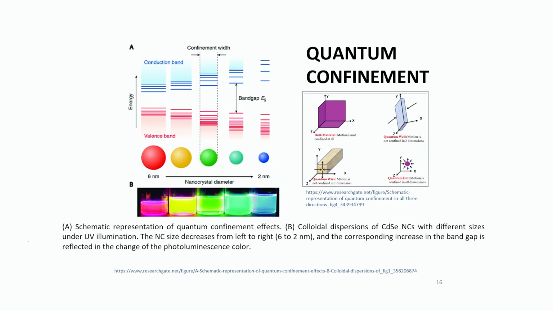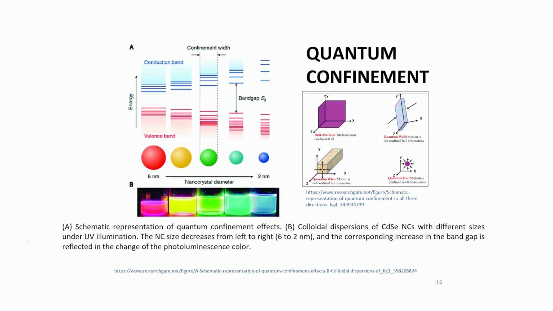So what is quantum confinement? This is a very unique property of nanomaterials. When a bulk material is broken down to a very, very small scale, that is nanoscale, what happens is that the electrons aren't free to move anymore. The nanoscale is so small that it is comparable to the de Broglie wavelength of the electron. So now your material size is so small that it's comparable to the de Broglie wavelength of the electron.